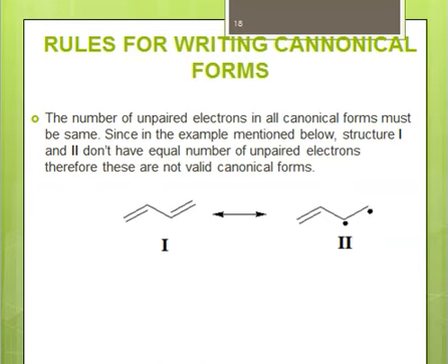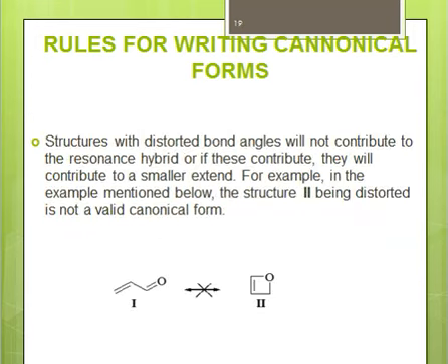So in this way, just see structure number 1: there is no unpaired electron, but in structure 2 we have shown 2 unpaired electrons, right? So these are not valid canonical forms. For structures to be valid canonical forms, they must have an equal number of unpaired electrons. And the last rule for writing canonical forms is that structures with distorted bond angles will not contribute to the resonance hybrid, or if they contribute, they will contribute to a smaller extent.